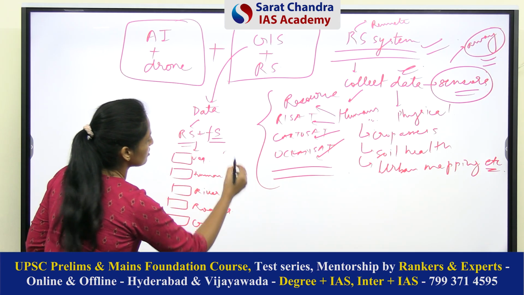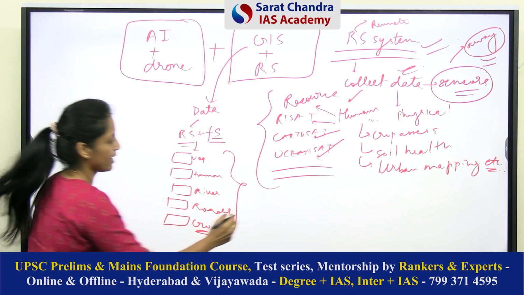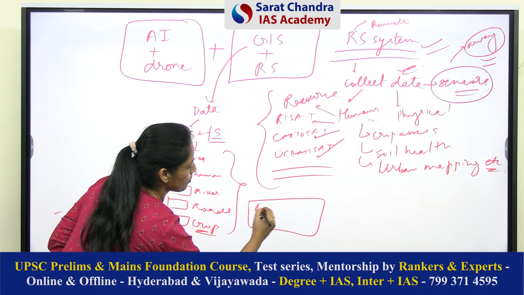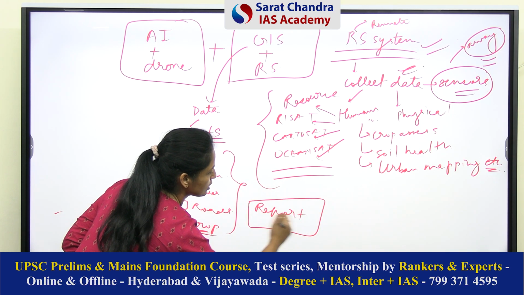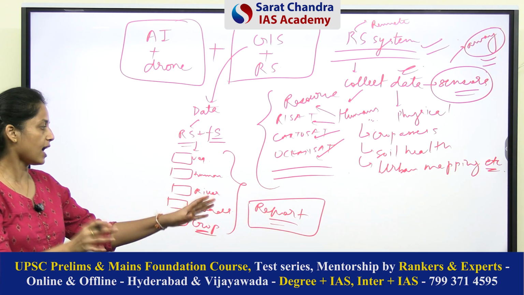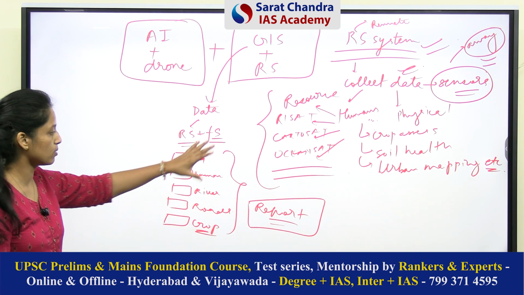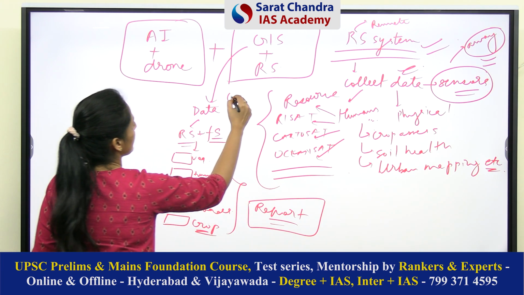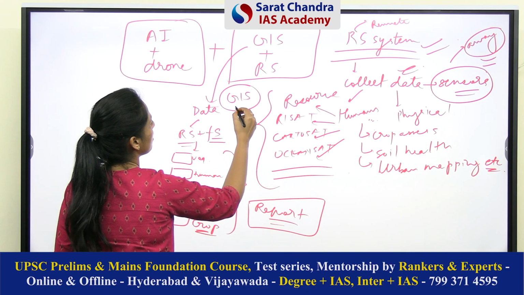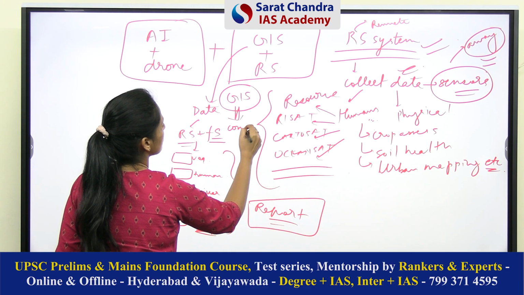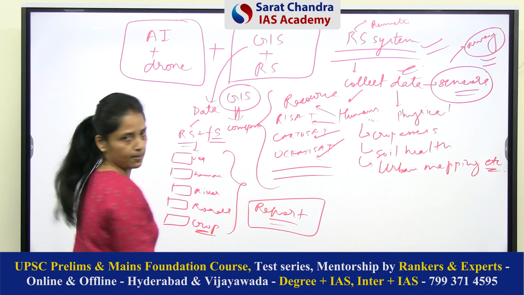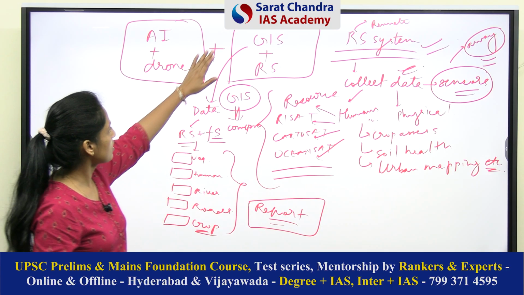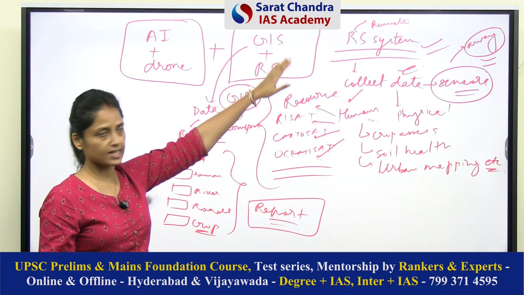And the GIS system will combine all these aspects and will give a detailed report that this is the situation of a particular area, and now you have to plan projects based on these situations, right? So basically GIS is an analytical tool which provides a comprehensive overview of a particular area. Okay, so we understood remote sensing, we understood GIS.